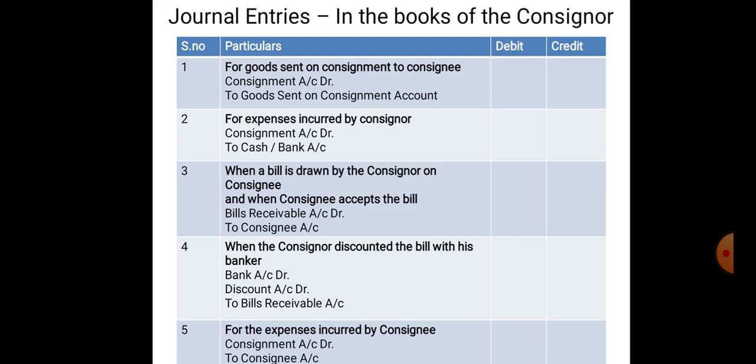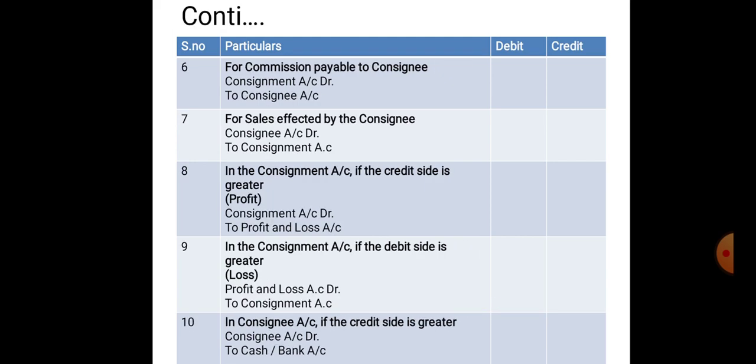Coming to the next entry in the books of consignor, when the expenses are incurred by the consignee, the entry will be consignment account debtor to consignee's account. Here expenses have been met by the consignee. Being the expenses incurred by the consignee, the entry would be consignment account debtor to consignee account.